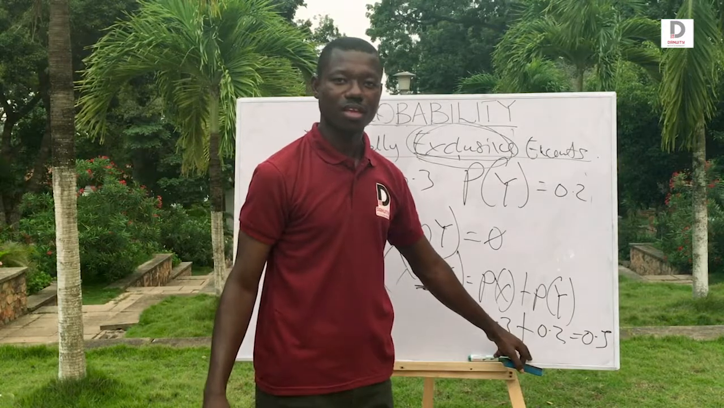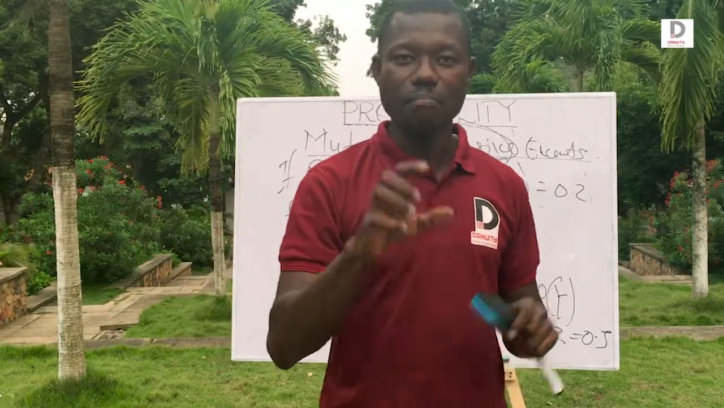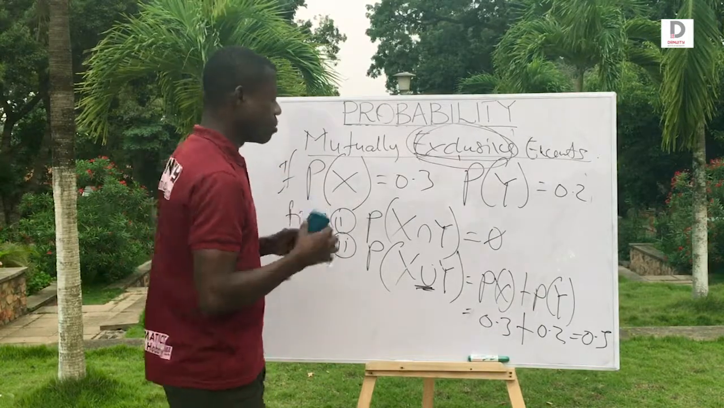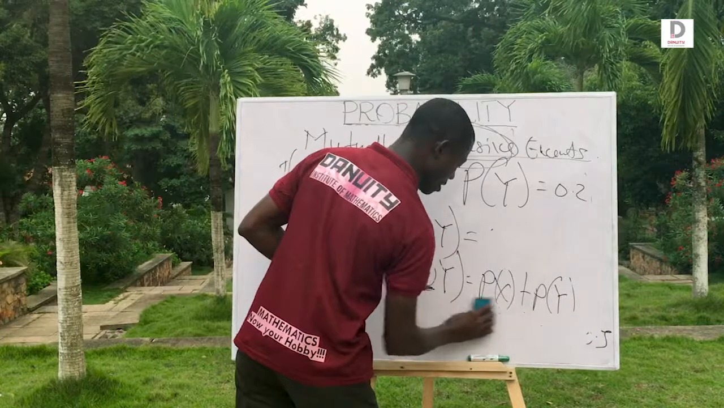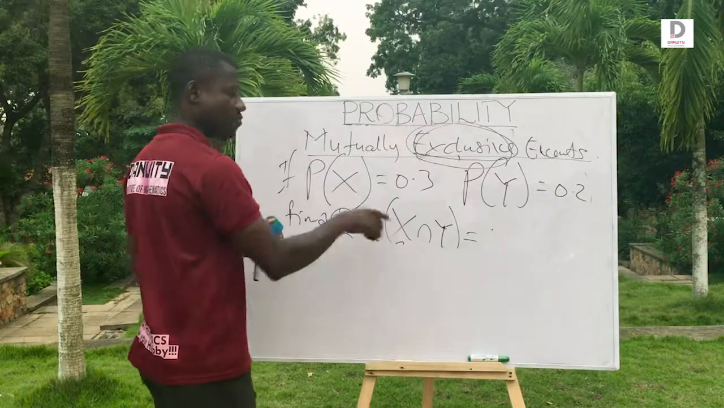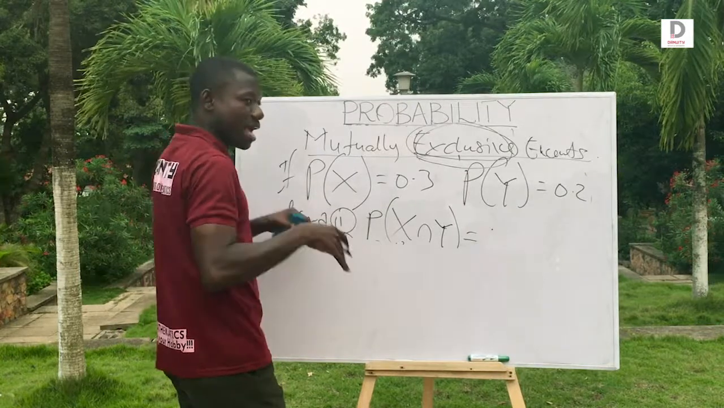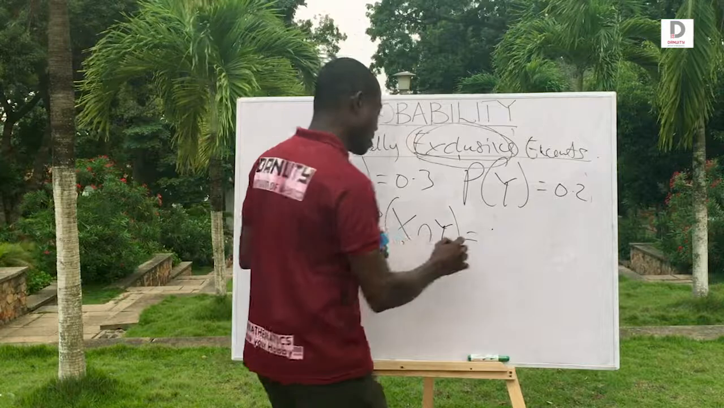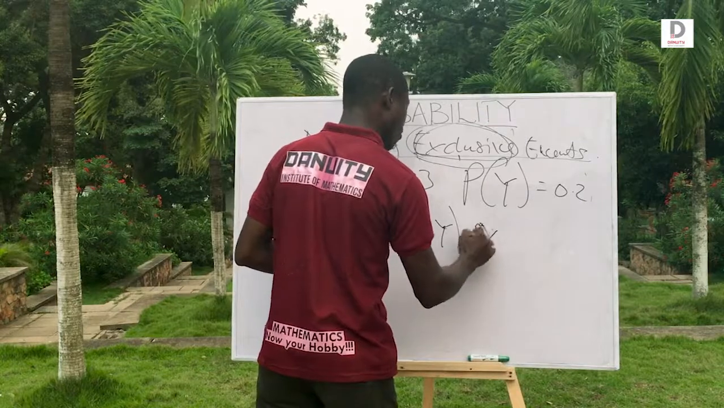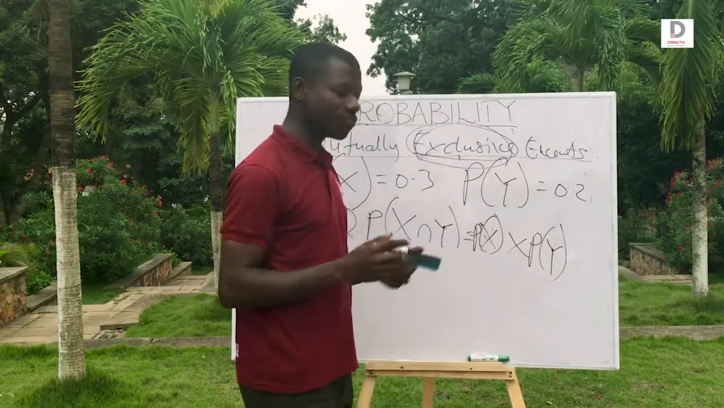Simple. But if the question was silent, or the question has not said mutually exclusive, it means there is intersection. Let me use the same figures. In that case, this is what is going to happen. Let me finish it, then I'll come to the union. Find the probability of x intersection y. Meaning there is intersection, and the intersection is the probability of x multiplied by the probability of y. Why do you use multiplication for intersection?